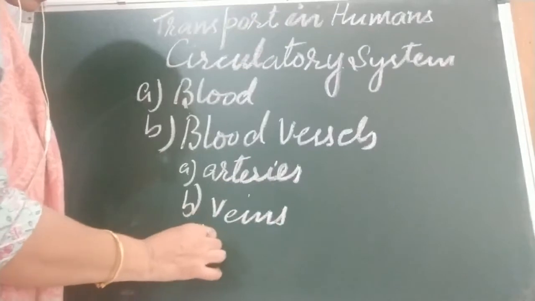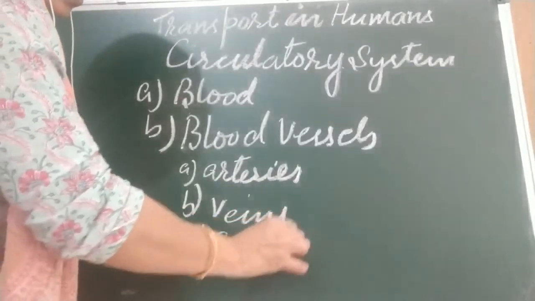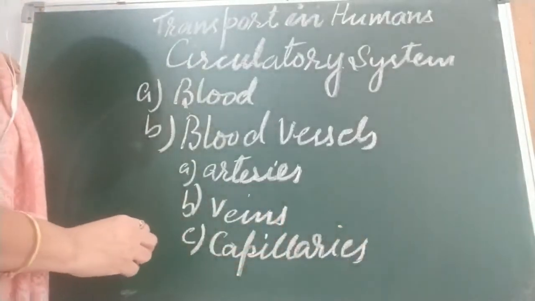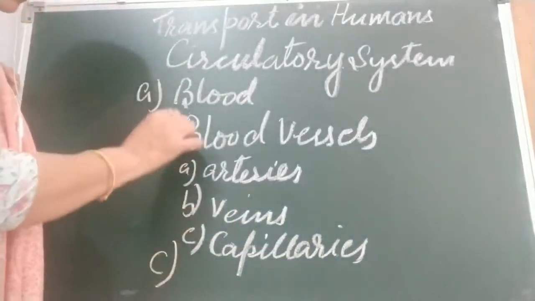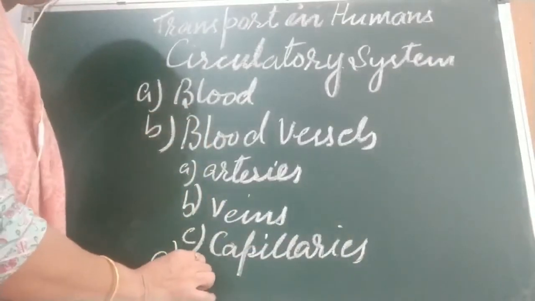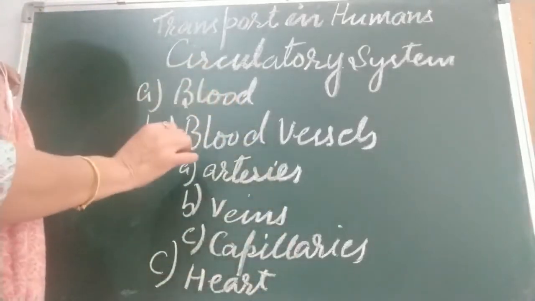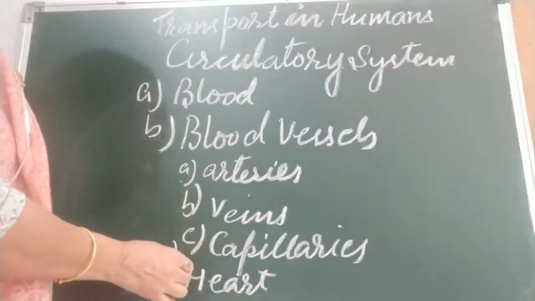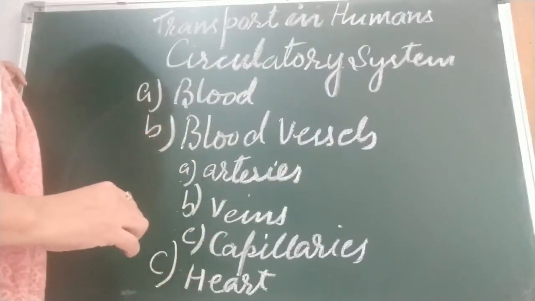And third is capillaries. And the next part of the circulatory system is the heart. So it is clear, blood is flowing in blood vessels, arteries, veins and capillaries, and the heart is the main part of this circulatory system. It helps in the circulation of blood.